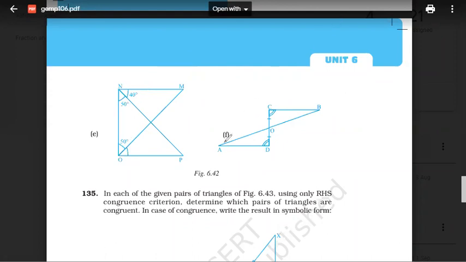Okay, next question F. It's easy. This is equal to this. This angle is with this angle. This angle is with this angle given. ASA. Right? Very good. AOD, BOC. Yes, Devika, very good. Everyone is getting this? Tell me.